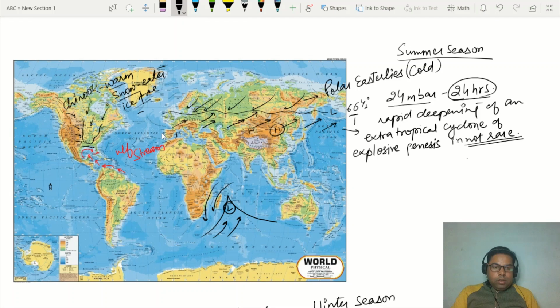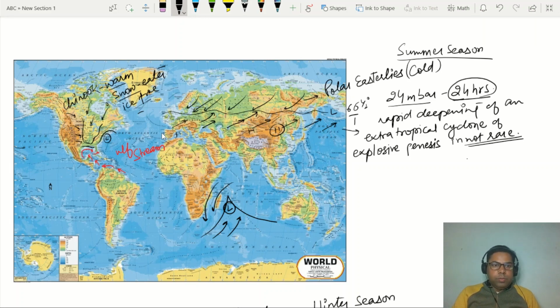This mechanism, or atmospheric disturbance, happens in the winter season only, and it is very much inevitable. Even though this year the low pressure has been intensified, this frontal situation is very much normal, right? It does not have any connection with the jet stream.